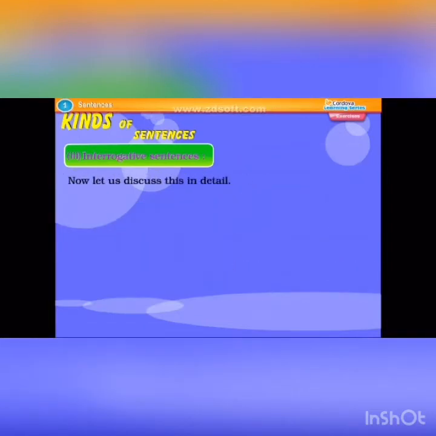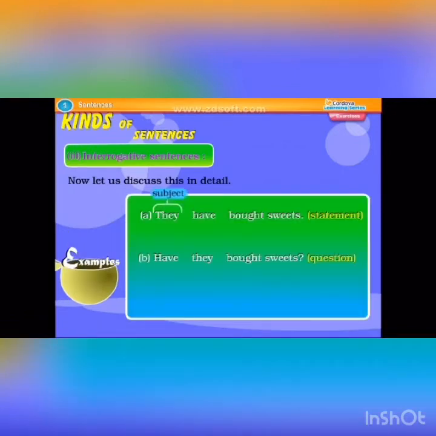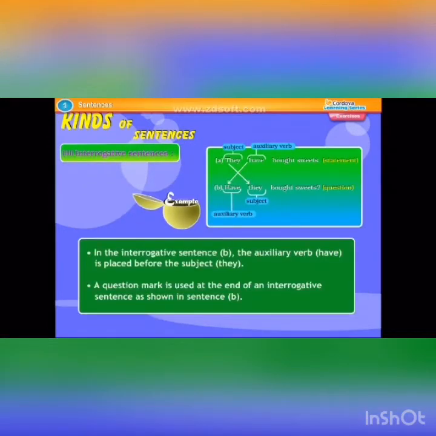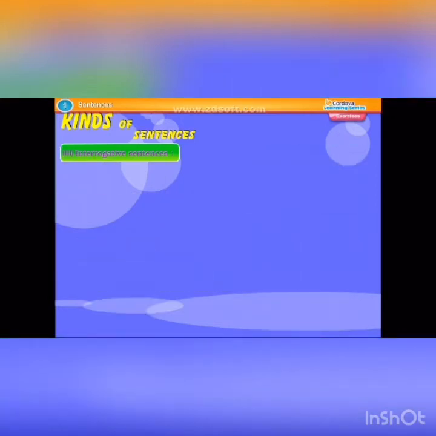Now let us discuss this in detail. Examples: They, subject. Have, auxiliary verb. Bought sweets, statement. Have, auxiliary verb. They, subject. Bought sweets, question. In the interrogative sentence B, the auxiliary verb have is placed before the subject they. A question mark is used at the end of an interrogative sentence as shown in sentence B. Structure of an interrogative sentence.